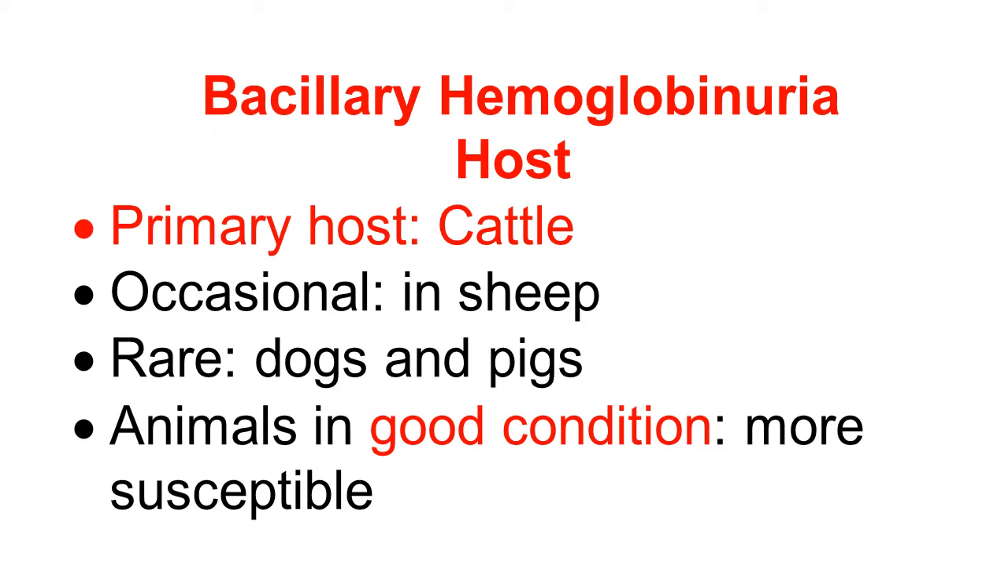Susceptible host for bacillary hemoglobinuria. The primary host is cattle. So it commonly occurs in cattle, and sometimes in sheep also. In certain geographical areas, there is occasional occurrence in sheep. Disease occurs very rarely in dogs and pigs.